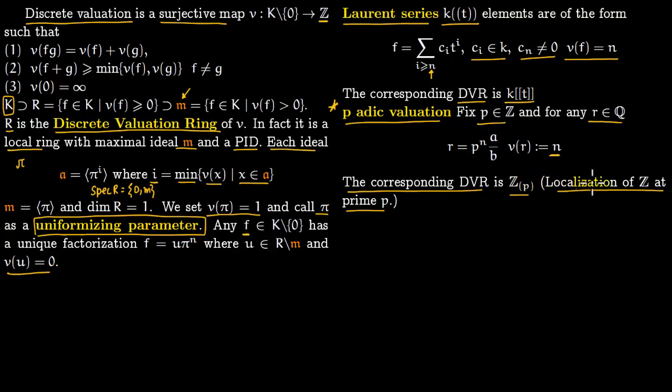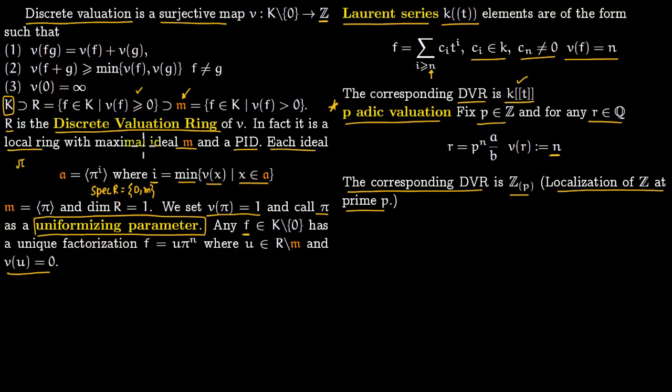So localizing at a prime would mean that all the elements which do not lie in the prime ideal. So again, notice here, again we want valuation to be positive, so that's why we have these square brackets here, so as to start with a positive, there are no t to the negative powers here, precisely because we want the valuation to be greater or equal to 0. Otherwise this n could be negative. In the total ring it could be negative, but in our discrete valuation ring it has to be positive.